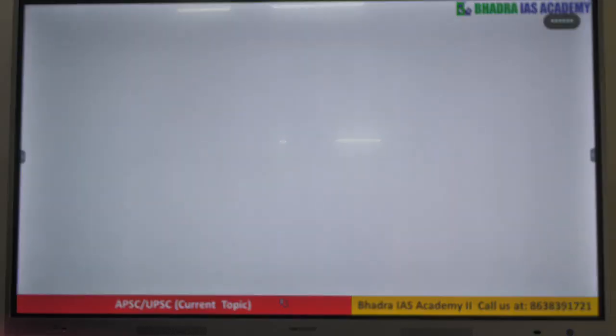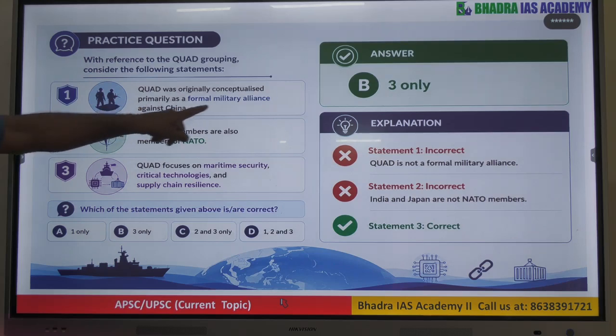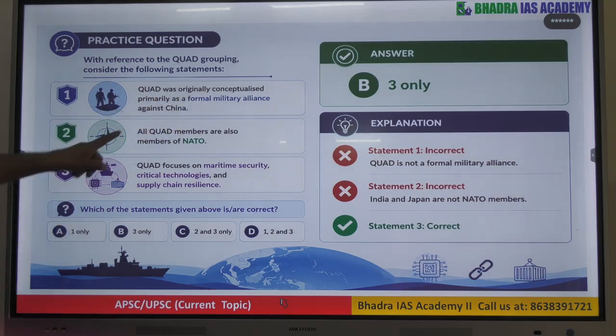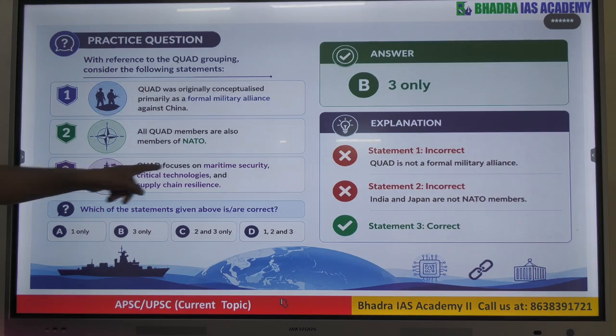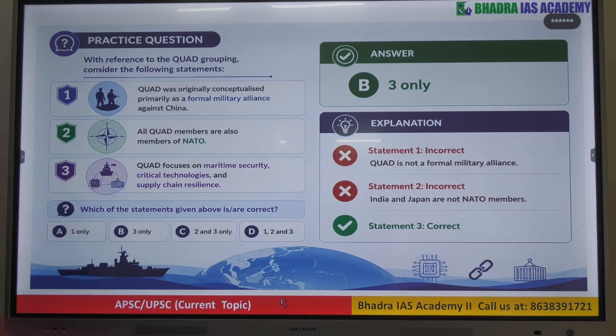And for prelims also you can get some question. I am just giving you a sample question. With reference to the Quad grouping, consider the following statements. Quad was originally conceptualized as a formal military alliance. Definitely not. All Quad members are also members of NATO, right? Quad focuses on maritime security, critical technology, etc. So which of the statements are correct? So if you see, the answer is B, that is only 3 is correct, because these 2 are not correct. Okay. So from the prelims point of view also you might possibly get questions like this.